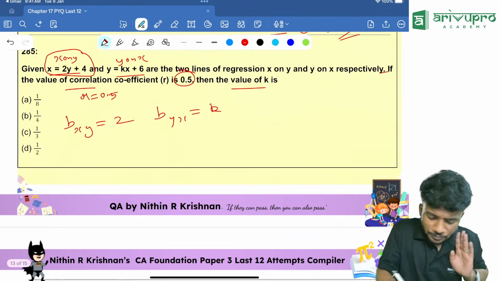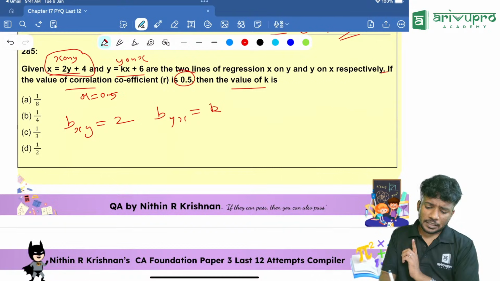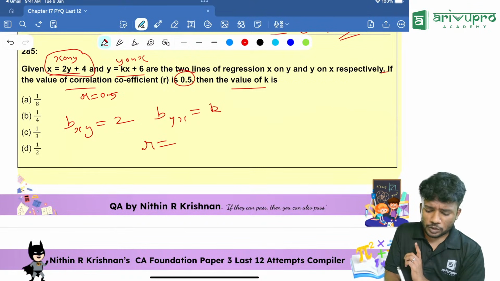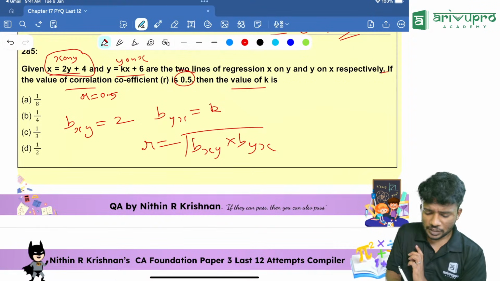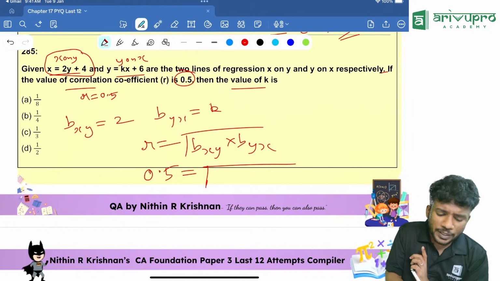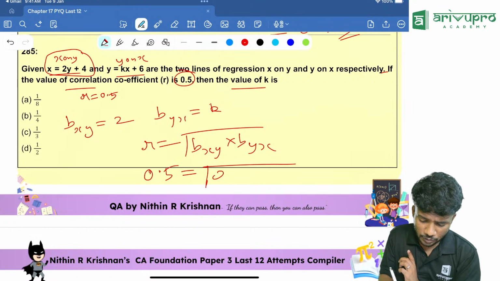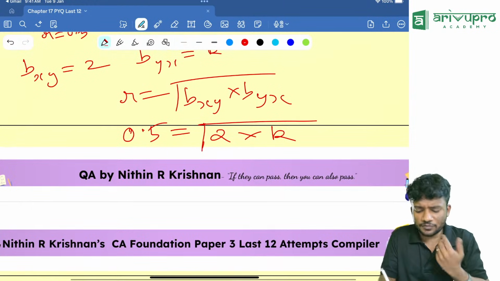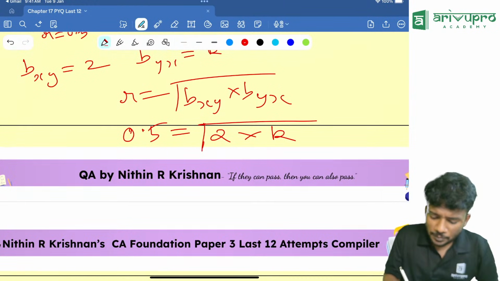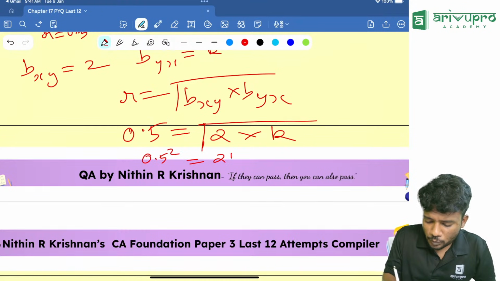Now, we know that R is equal to root of bxy into byx, so 0.5 is equal to root of 2 into k. Squaring both sides, 0.5 square is equal to 2k.